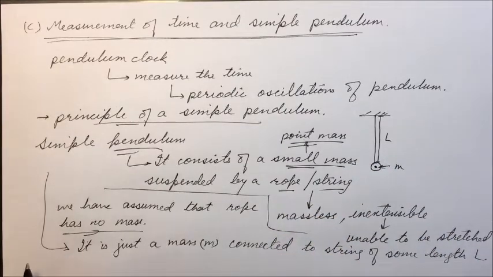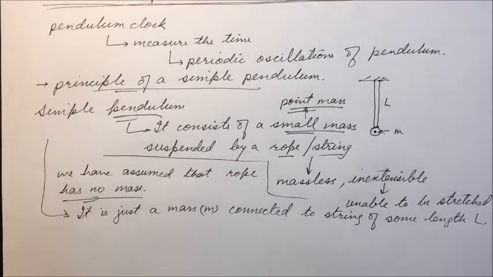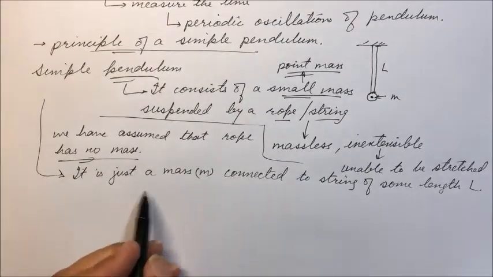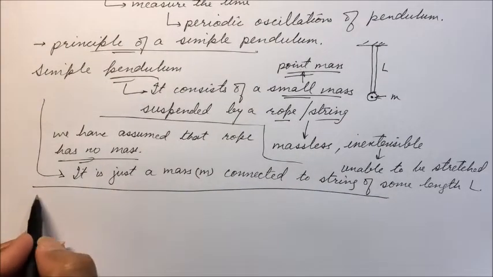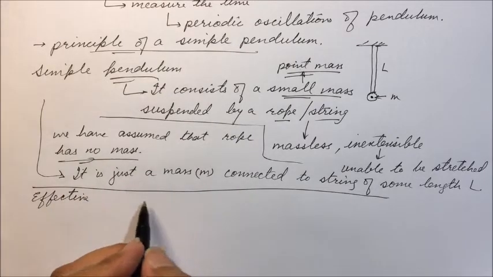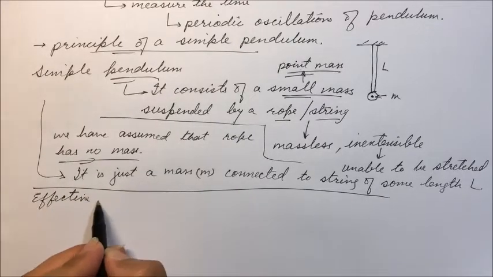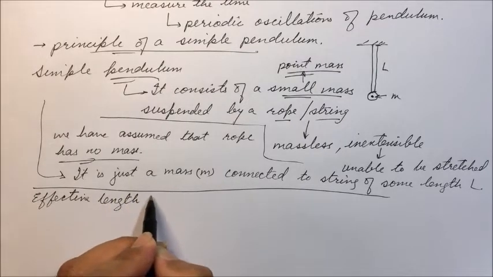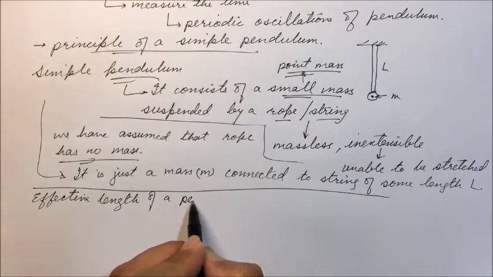Now we will discuss effective length of a pendulum.